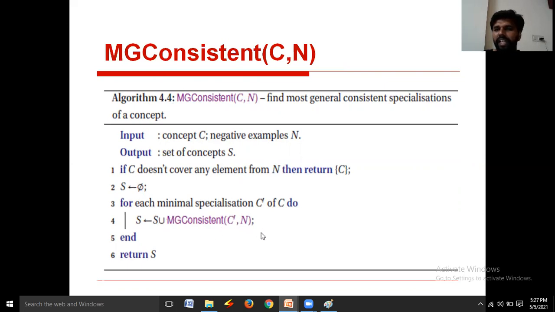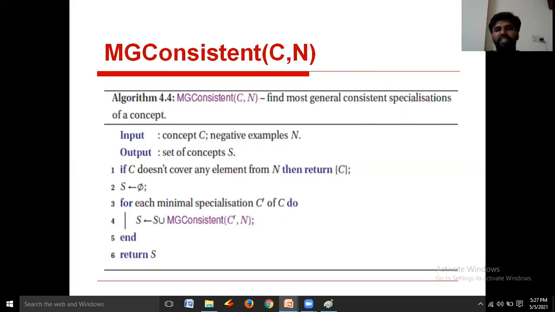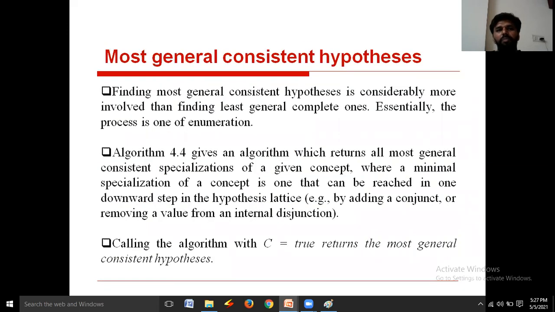Later we find C dash, which is collected from C, and now MG consistent is called with the parameters C dash and N. Like this the algorithm executes. Finally, it returns a set of concepts: most general consistent concepts or most general consistent hypotheses, right? This is the MG consistent algorithm, or most general consistent hypothesis construction process.